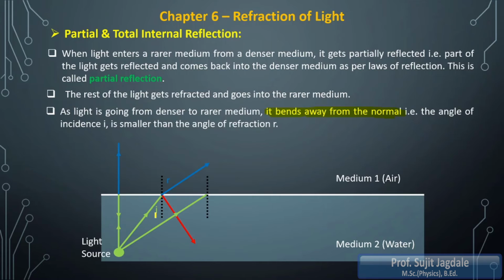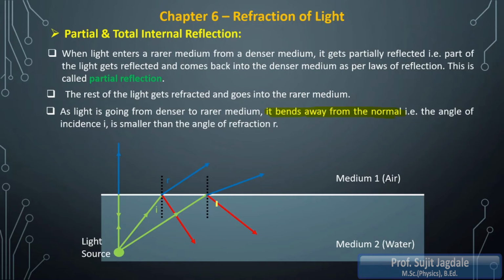Again I have drawn the normal to that point of incidence. Again it will show partial reflection. This red line shows the reflection of light, some portion is reflected, and this blue line shows some portion is refracted into another medium.